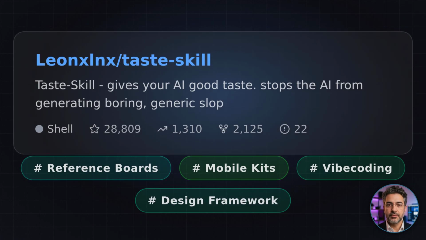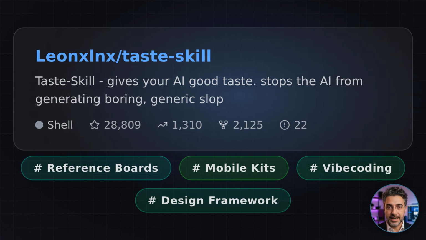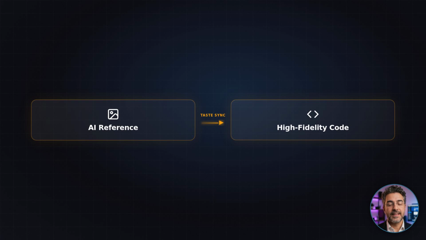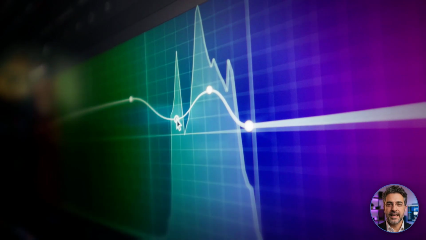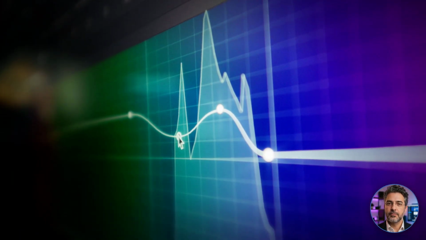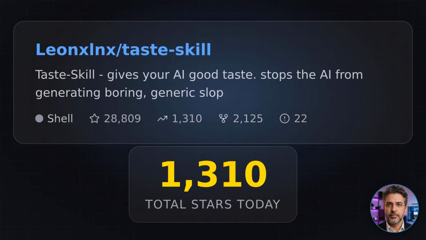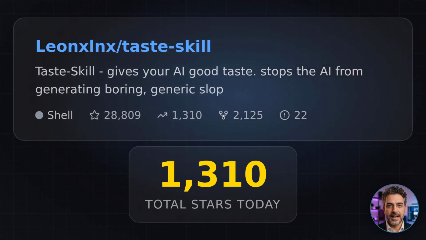It includes reference boards for web, mobile, and brand kits. You pair these with image generators like ChatGPT images, and then hand the frames to your coding agent for a high-fidelity implementation. It's gaining massive traction because people are realizing that raw AI output is often mediocre in design. This repo bridges that gap by injecting actual design sensibility into the prompting process.